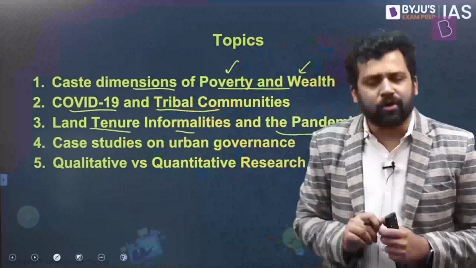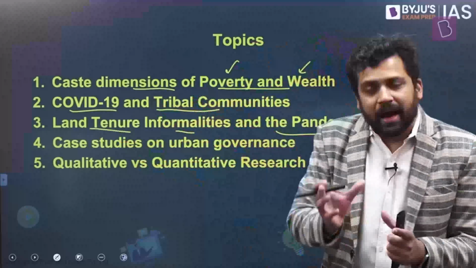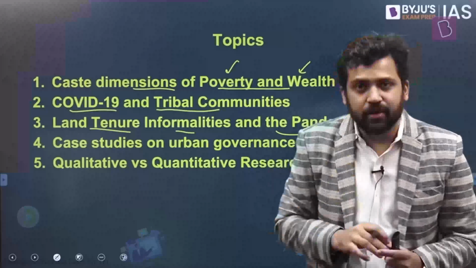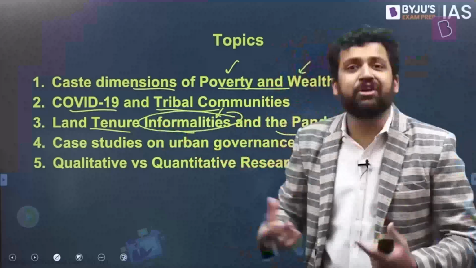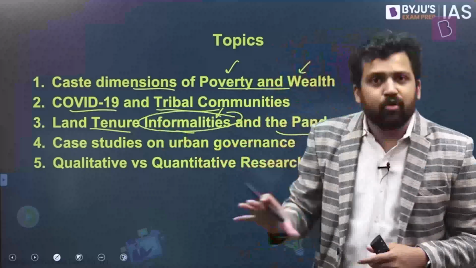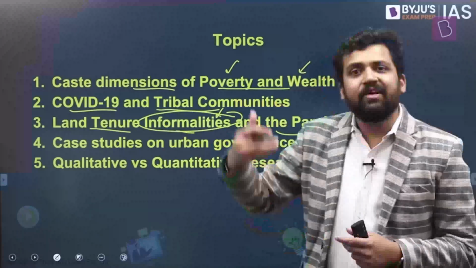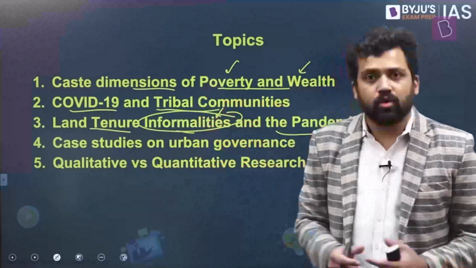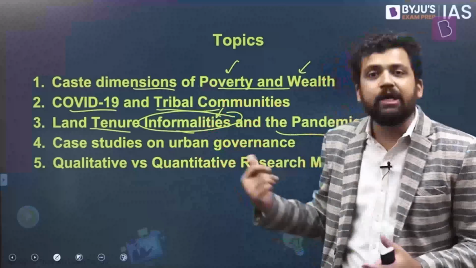We will try to explore the social relations between man and land, and how this linkage is in the case of India. Usually we will have a lot of informal linkages. For example, if you look at the numbers, most of the people engaged in agriculture might not own land, but cultivate on someone else's behalf. They themselves are not the owners of the land, so there is some form of informal arrangement. How are these people getting impacted during the pandemic?